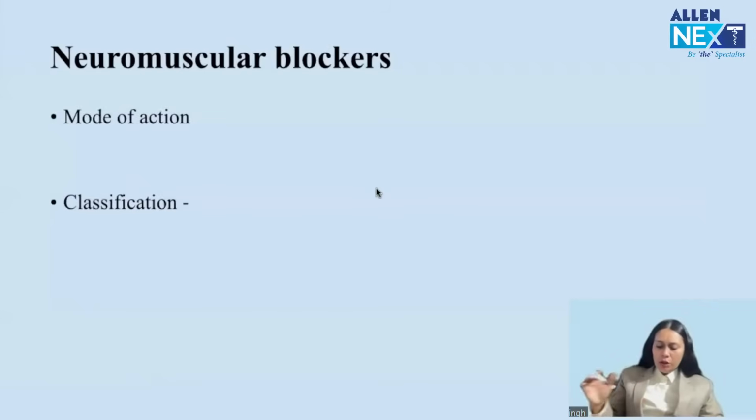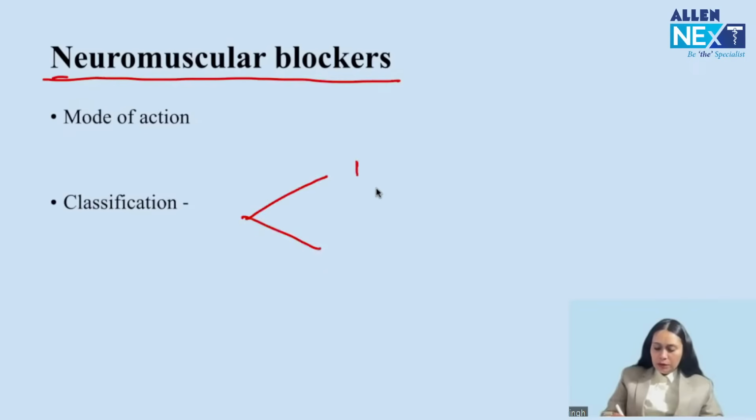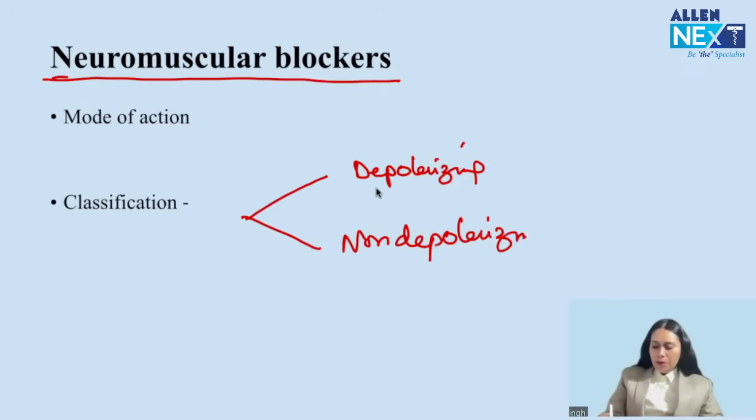Now coming to neuromuscular blockers. The most expected question on neuromuscular blockers is the mode of action. Remember, neuromuscular blockers are divided into two broad groups, depolarizing and non-depolarizing. For depolarizing, the only example is succinylcholine.